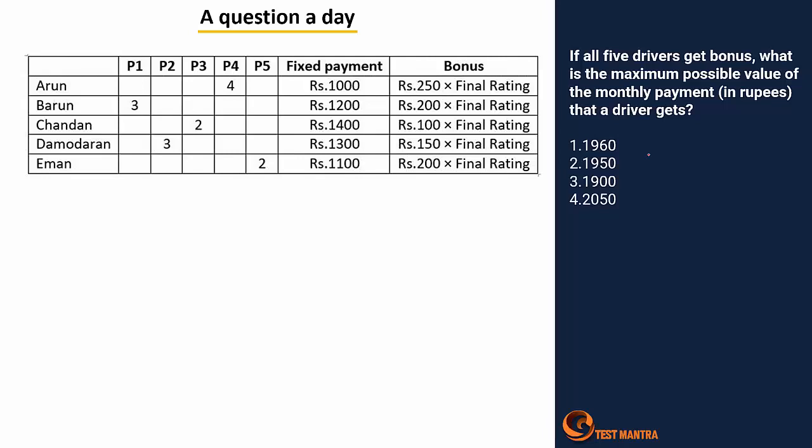Next one, if all 5 drivers get bonus, what is the maximum possible value of the monthly payment? Now they are talking about the maximum possible value. So let's insert the values directly here. For A, B and C, we have seen these are the conditions available.